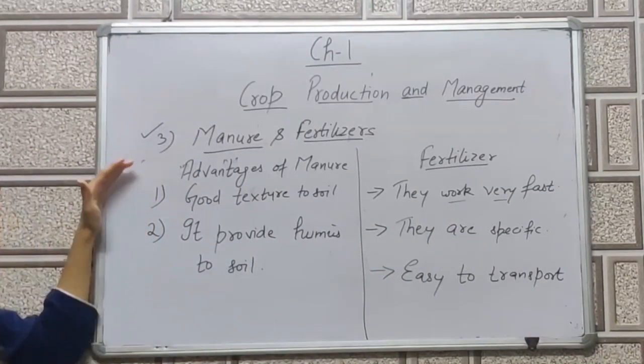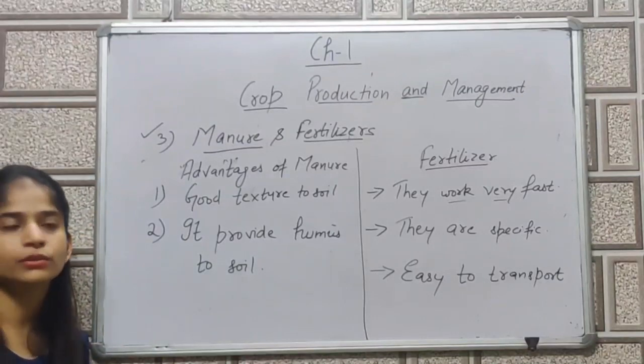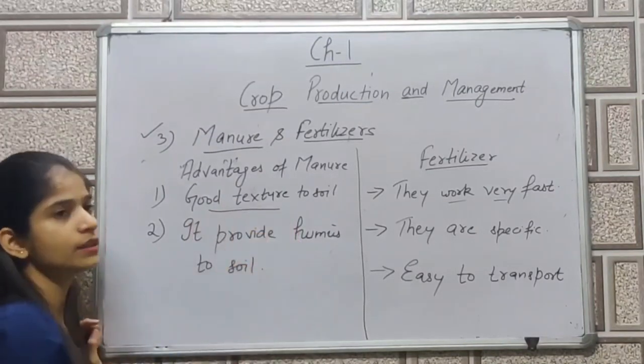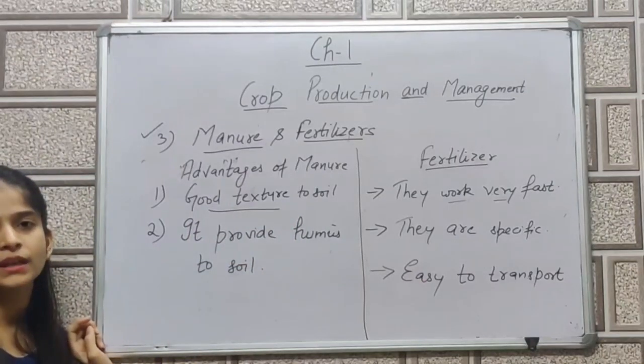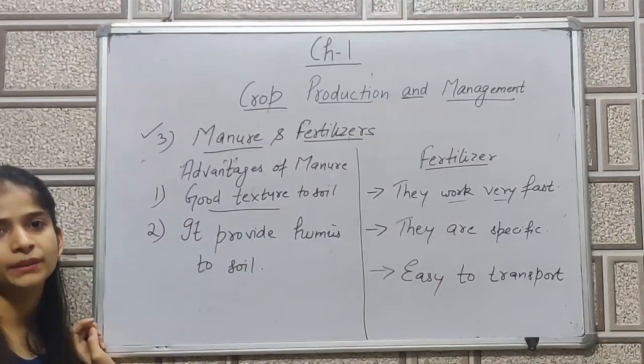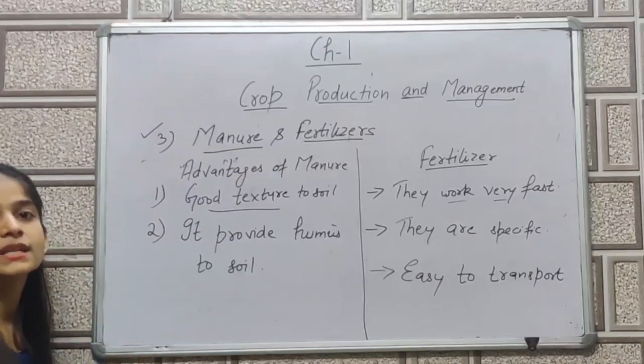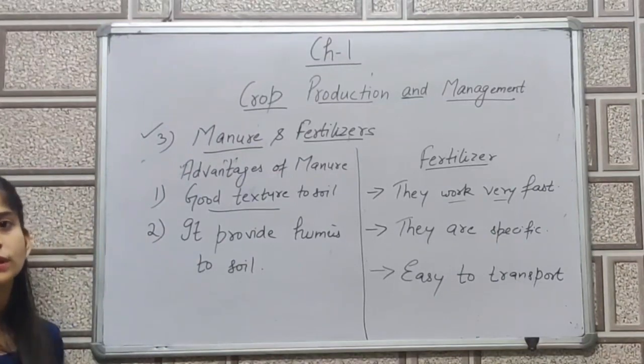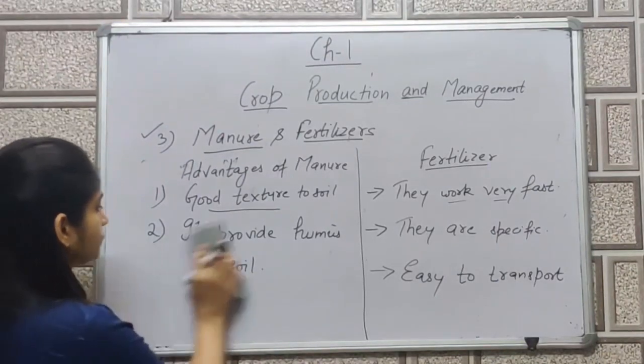If I talk about the manure, they provide good texture to soil, it provides humus to soil, and good texture will do what? It improves the water holding capacity of the soil. So these are basically the advantages of manure and fertilizer. Now we will move towards the disadvantages.